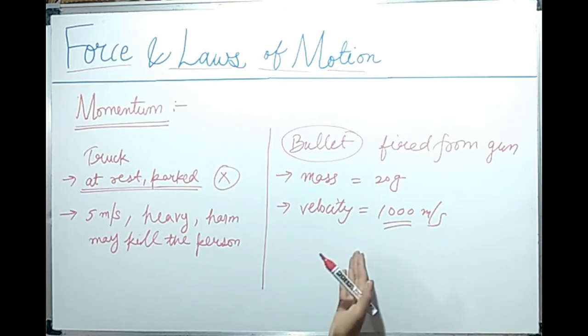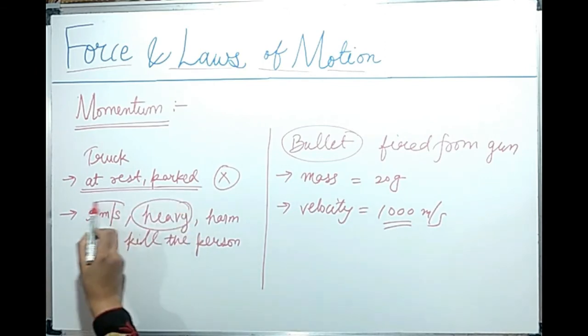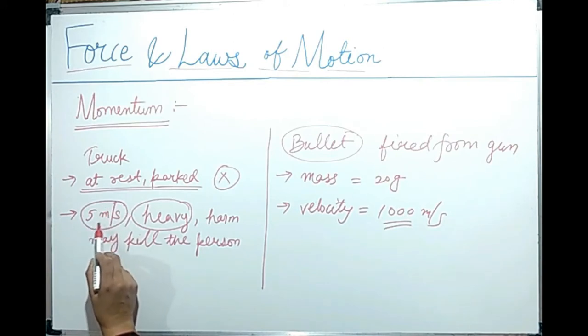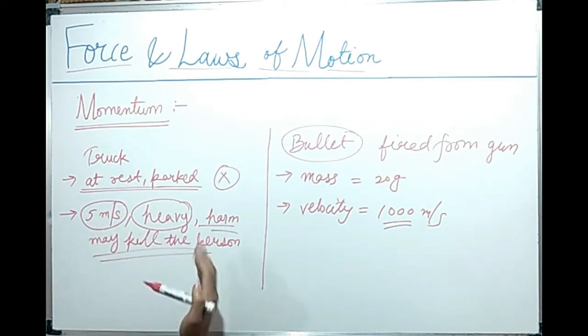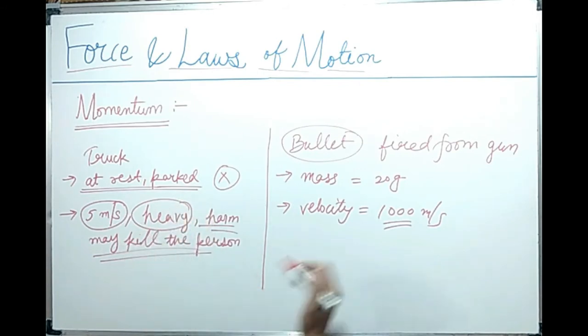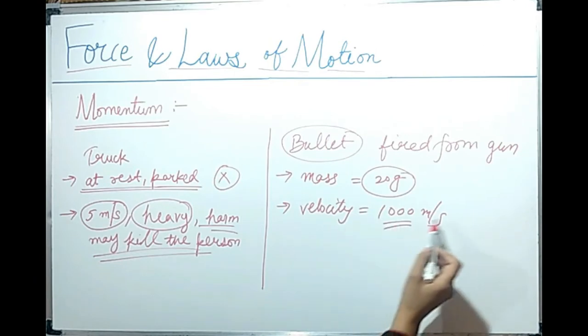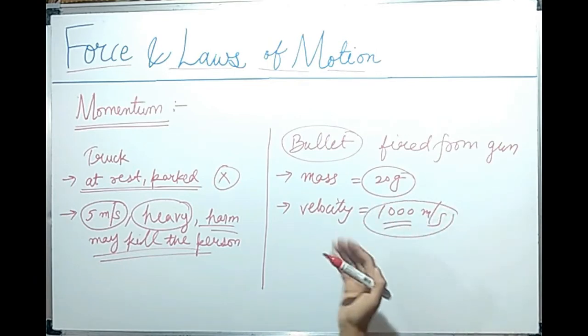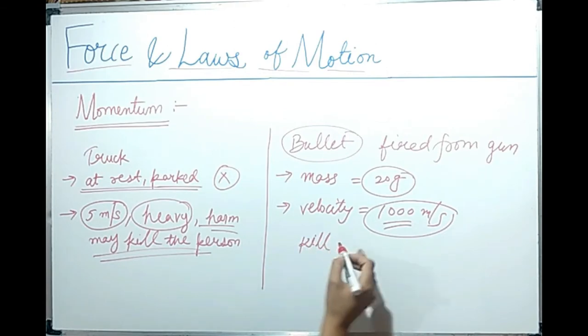So what we are discussing here: the truck being so heavy but with very little velocity, 5 meter per second, may harm the person. It may kill the person coming in its path. On the other side, the bullet mass is very small and the velocity is too high. It is certainly going to kill the person.